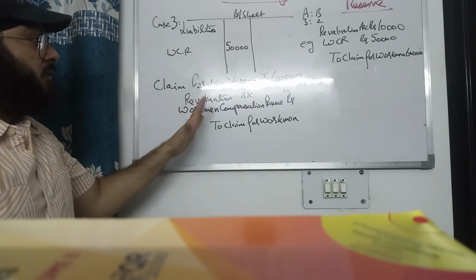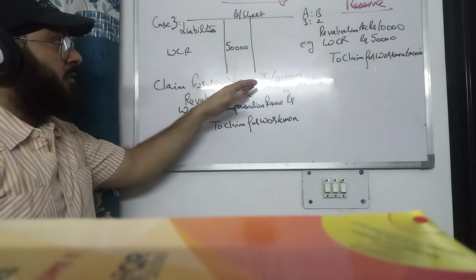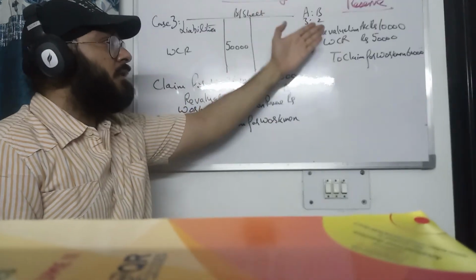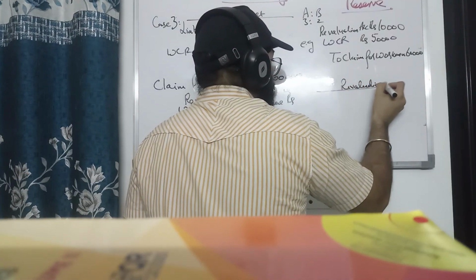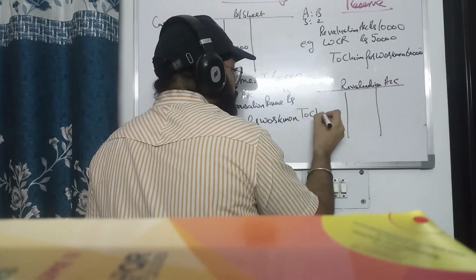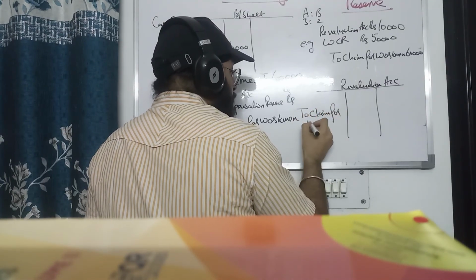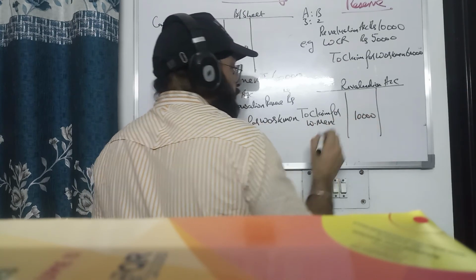Since now no money will be divided among the partners, as the whole of the reserve has been utilized, and moreover an additional 10,000 liability has been created. In the revaluation account, you will show the claim for workmen additional liability of 10,000.